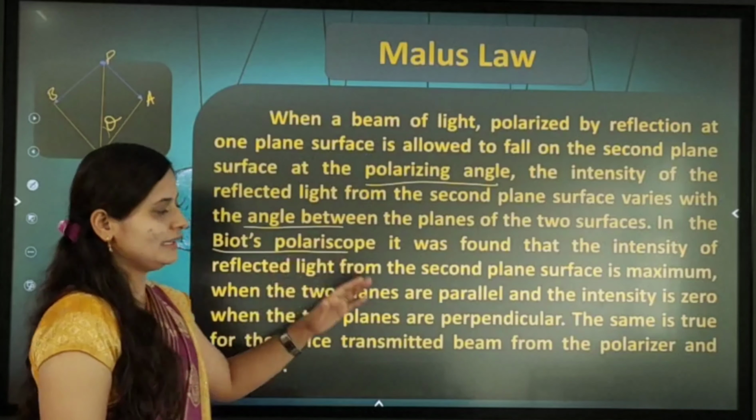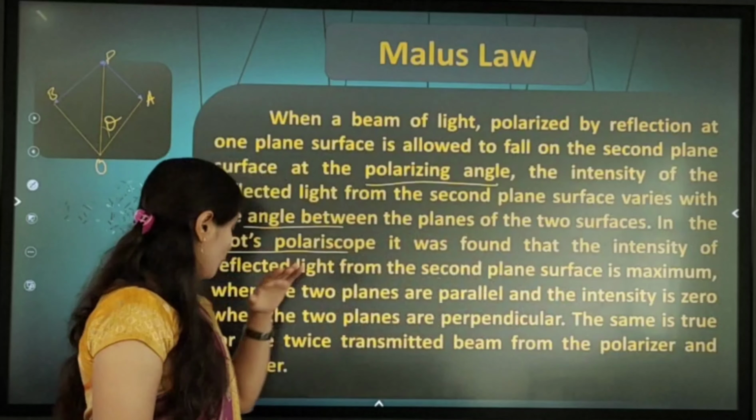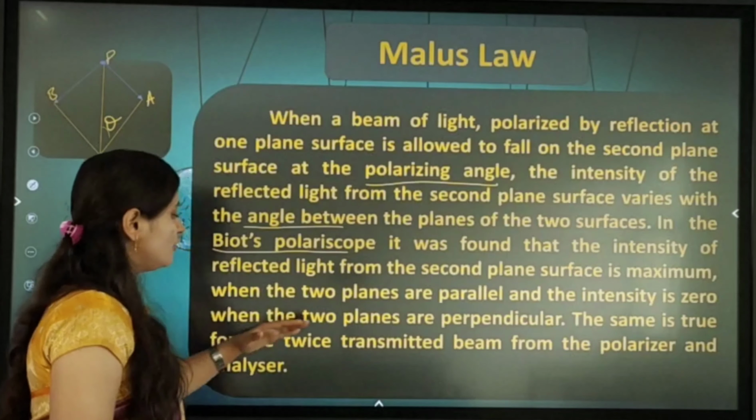Next, the same is true for the twice transmitted beam from the polarizer and the analyzer. So this is the same for the twice transmitted beam through the polarizer as well as the analyzer. Okay, so this is the explanation of the Malus law.